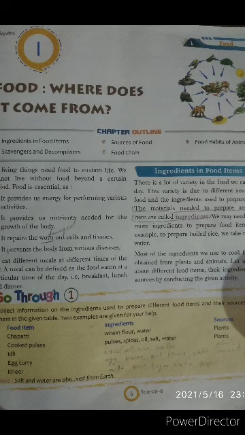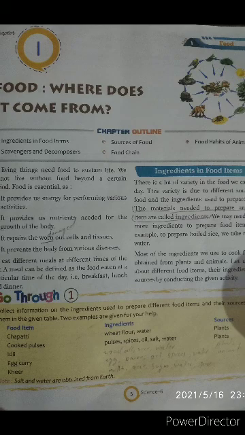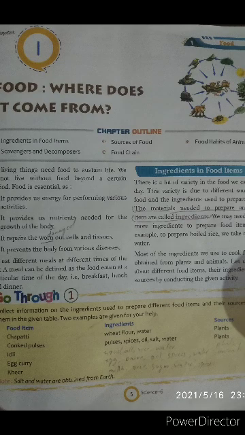Next one, kheer. To make kheer, you know that first we need milk, rice, sugar, spices and water. These are the main ingredients. Milk we get from animals only, and all the other items are from plants. So there also you can write plants and animals.